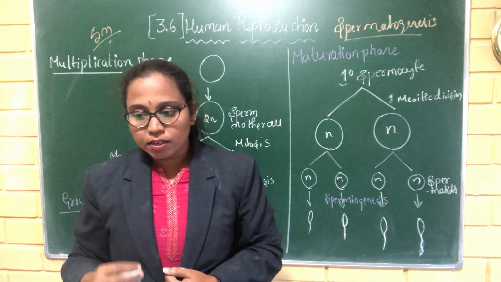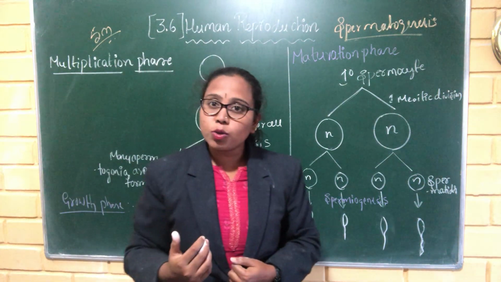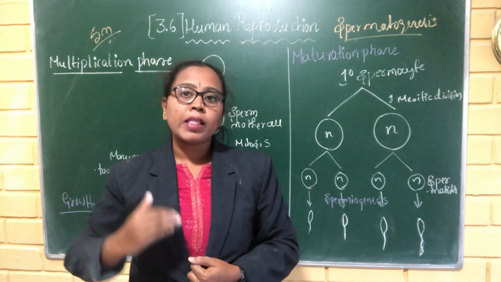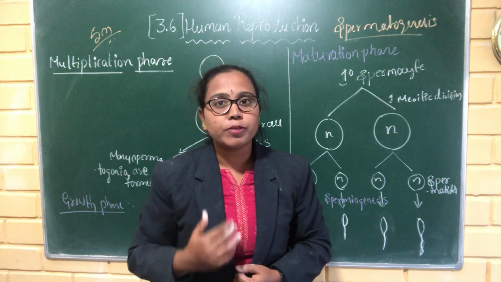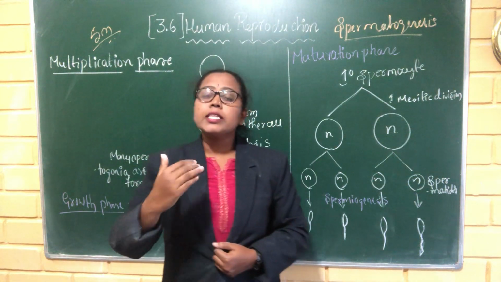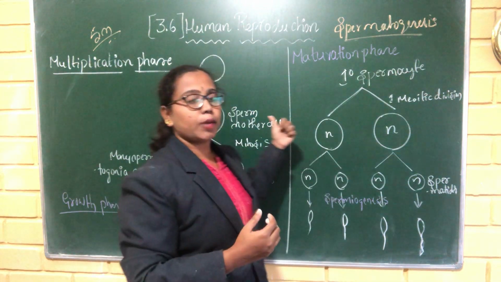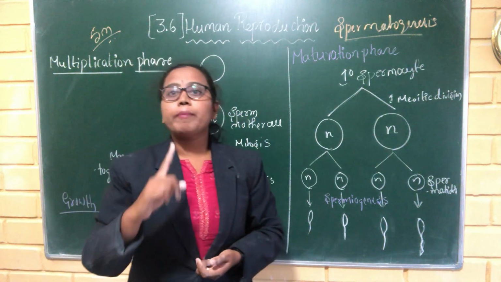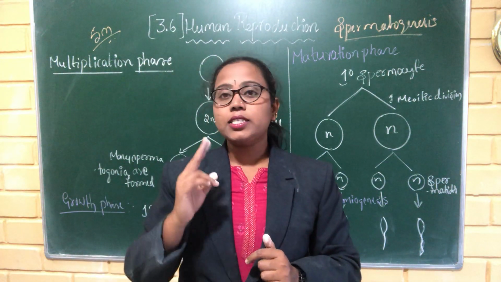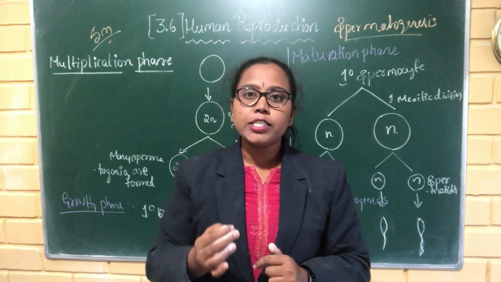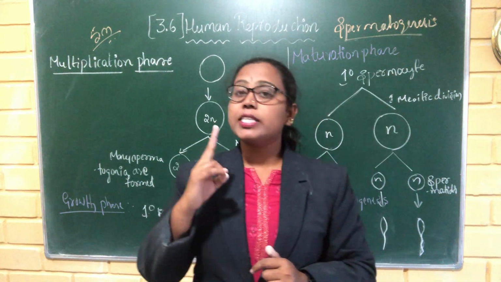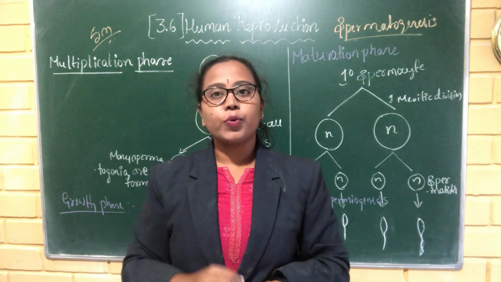The germinal epithelial cells are the sperm mother cells. They can develop into sperms, and the Sertoli cells give nourishment to the developing sperms. The male reproductive system consists of a pair of testes, inside the testes there are a number of testicular lobules, and each lobule consists of seminiferous tubules, which consist of two types of cells: germinal epithelial cells and Sertoli cells.